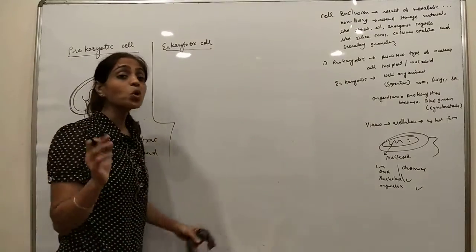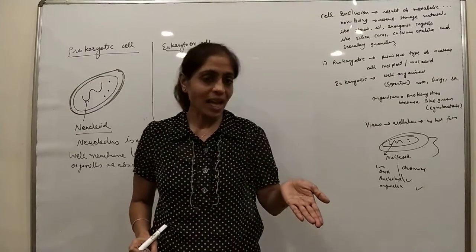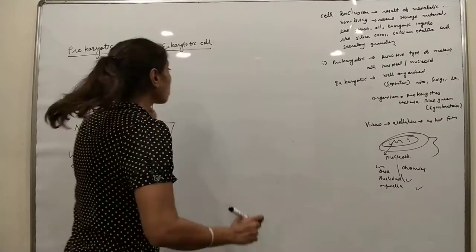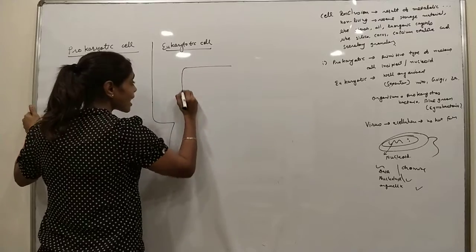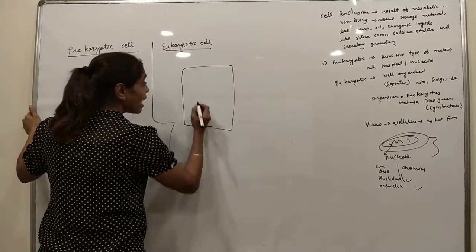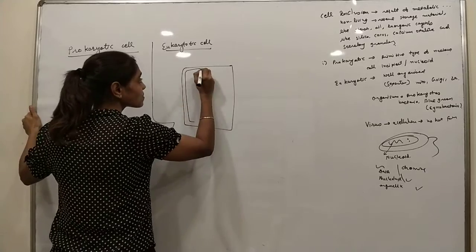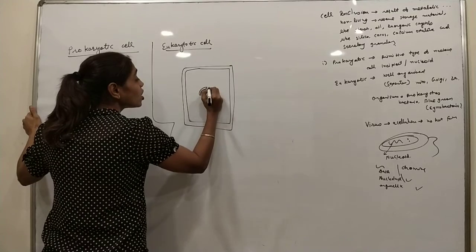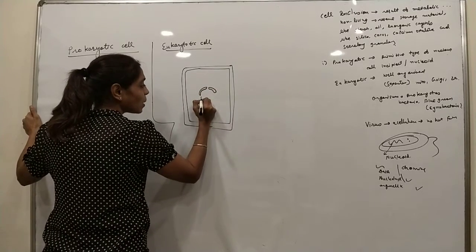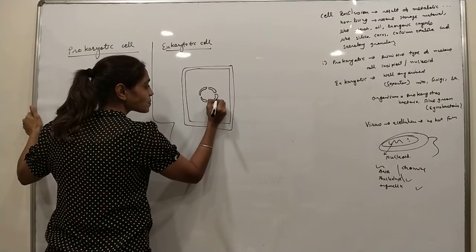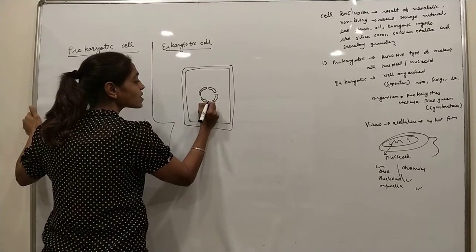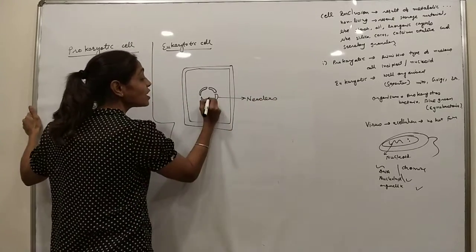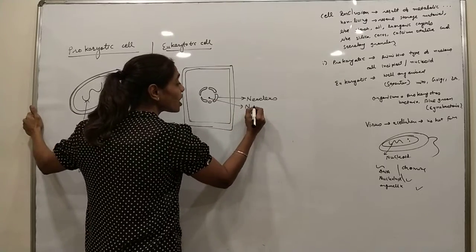While in eukaryotic cells, most well-developed plants and animals are made up of eukaryotic cells. What are the characteristics of eukaryotic cells? If it is a plant cell, then the cell wall is present, as well as the cell membrane inside it, and a double-layered nuclear wall is present. Nucleus is present, and inside the nucleus, the nucleolus is present.